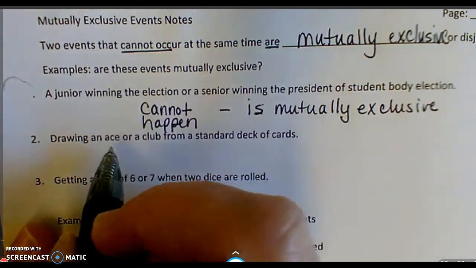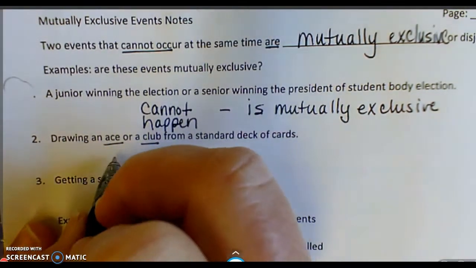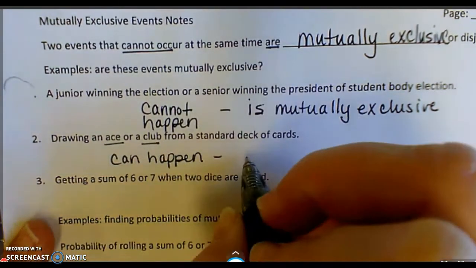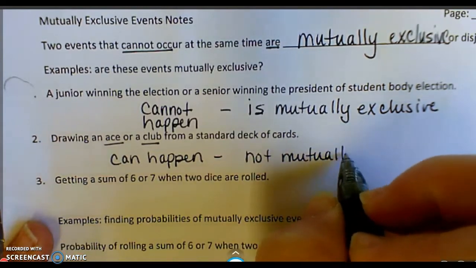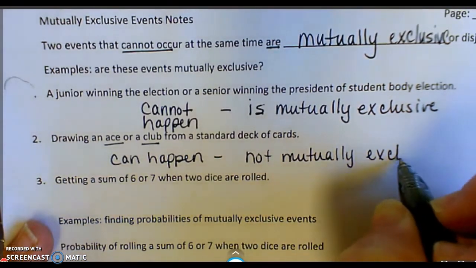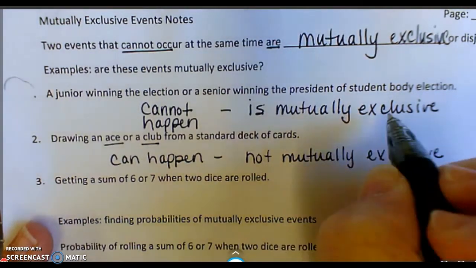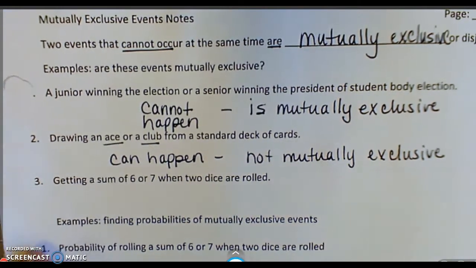You can get an ace and a club at the same time because there is an ace of clubs. So it can happen at the same time. So not mutually exclusive. If you want to abbreviate that as ME for mutually exclusive, that is okay.